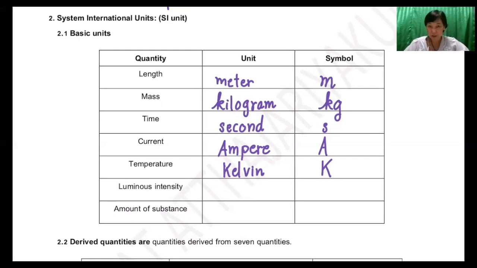Also use capital K because this is the name of a person. Luminous intensity.